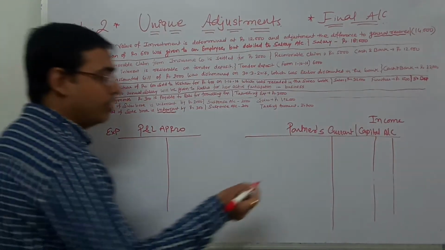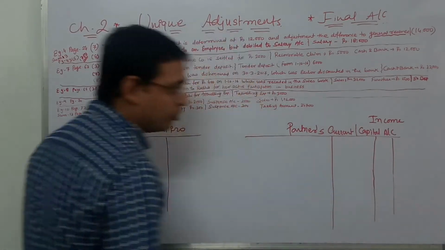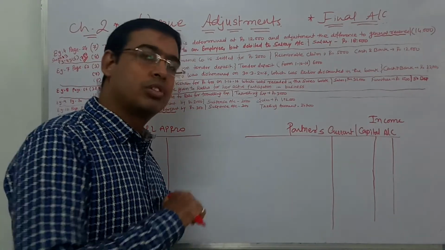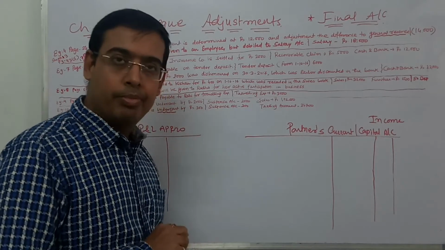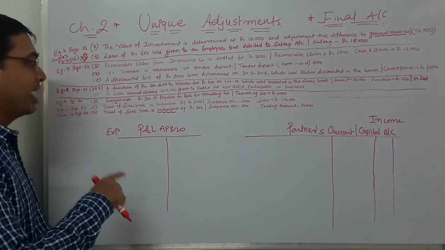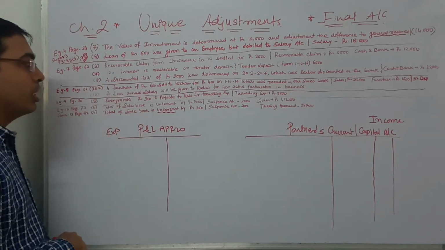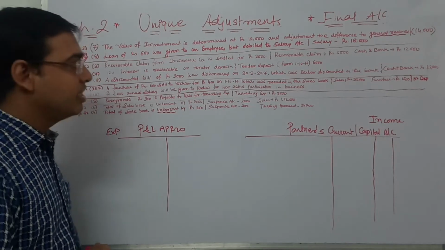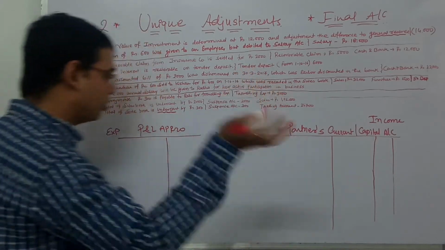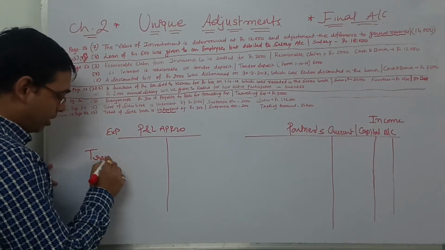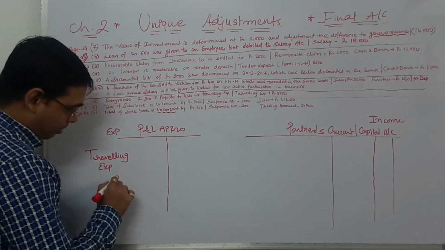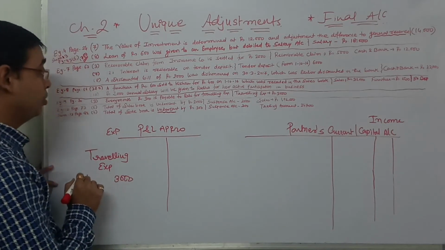Whenever you have a business which may be located in the outskirts and you need to go for marketing purposes, this kind of traveling expense is allowed to be given to partners. So Rahi will receive 300, so total would be 300 into 12, 3600. But in the trial balance, traveling expense 3000 is already given.